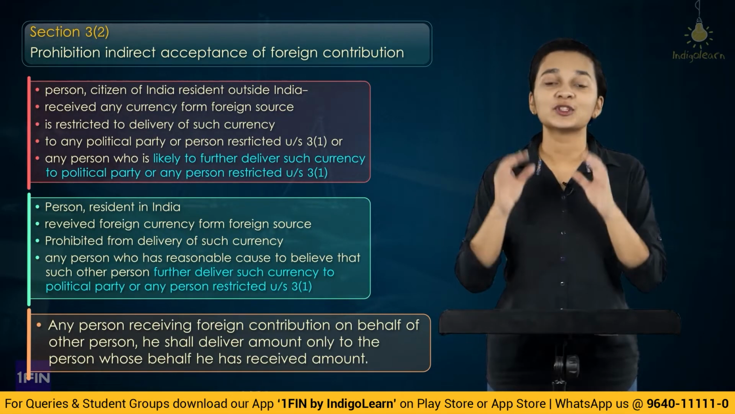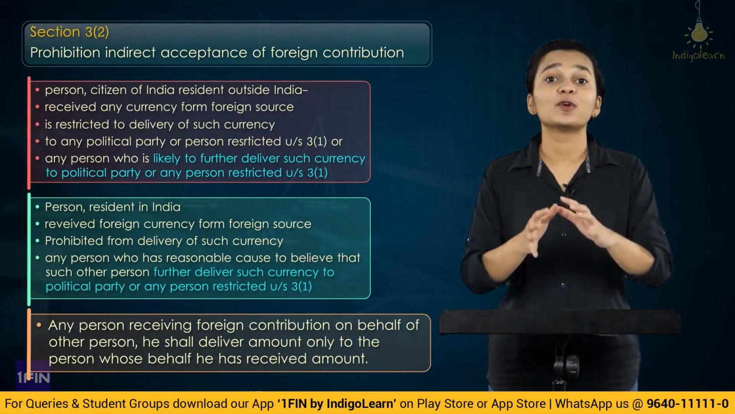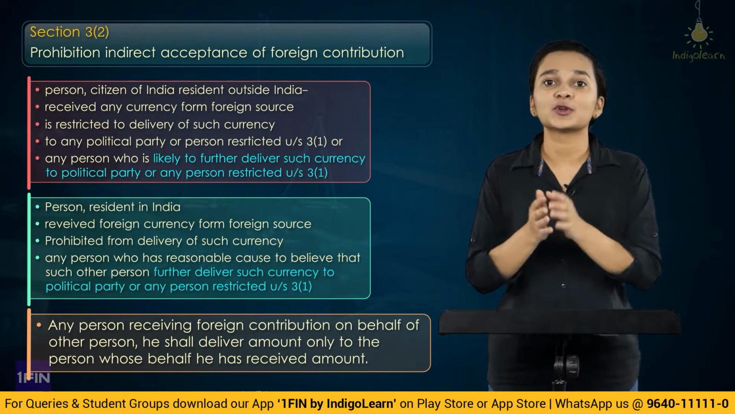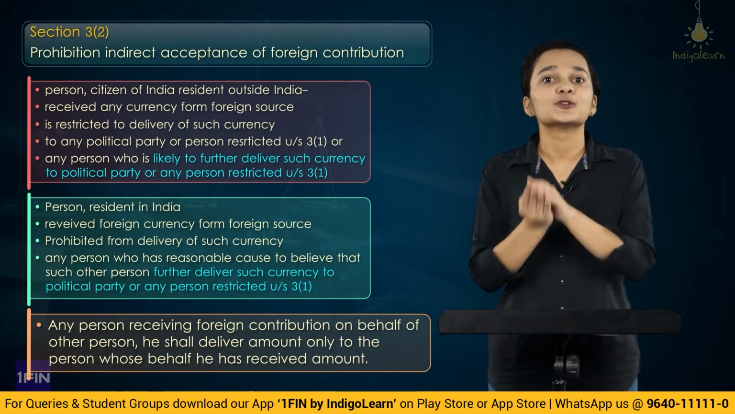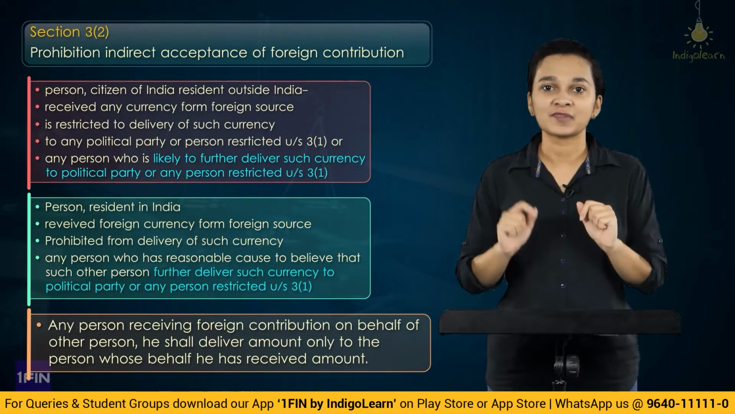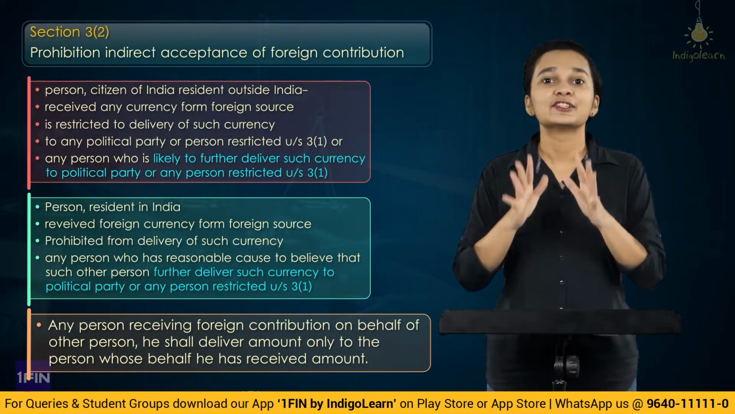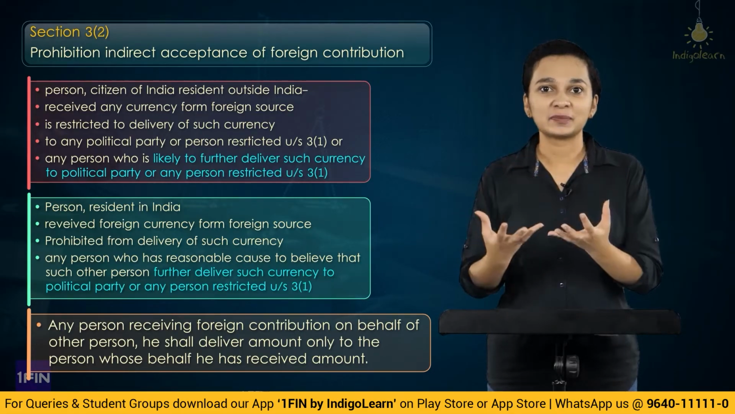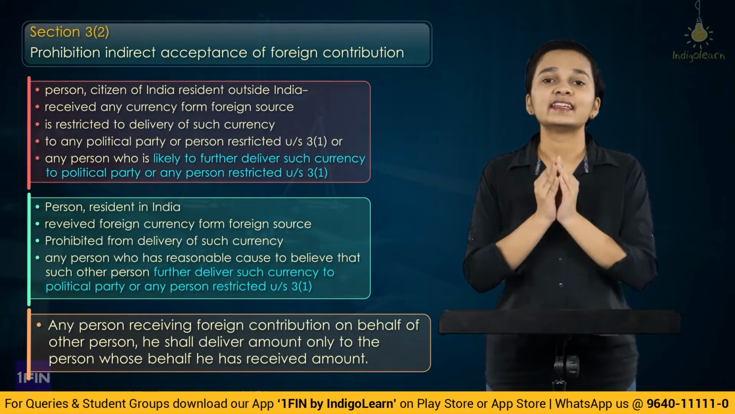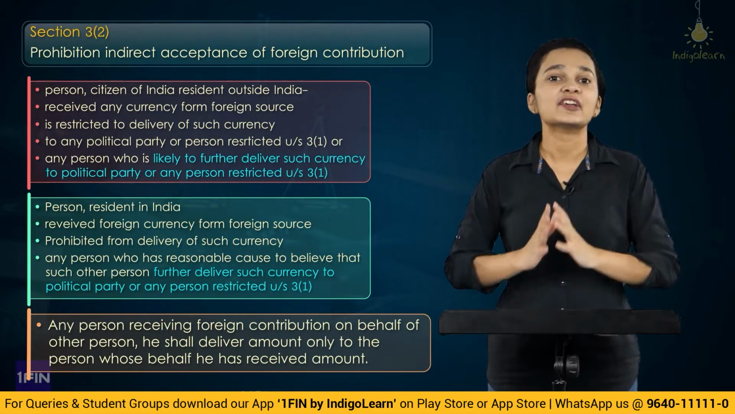And we have also understood, if any person is receiving any amount as foreign contribution on behalf of any other person, then in that situation he shall make sure that he is giving that amount to that person on whose behalf he has received it and to no one else. So if you remember the examples of Mr. Shroff which we had taken here, so in a situation wherein a person is receiving any amount on behalf of someone else, then he has to make sure that he is giving this amount only to the person on whose behalf he has received the amount.